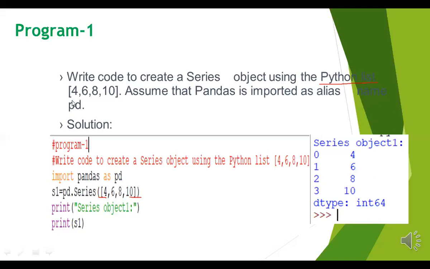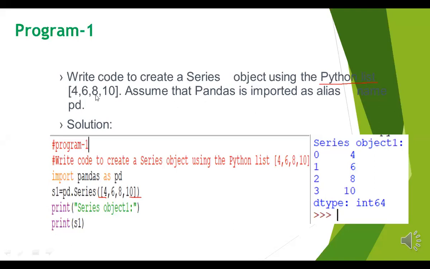So this is a program, according to a board question I have written here. Write a code to create a data series. We have to create a series object using a Python list. Already you have done it at class level. So what is the list value?